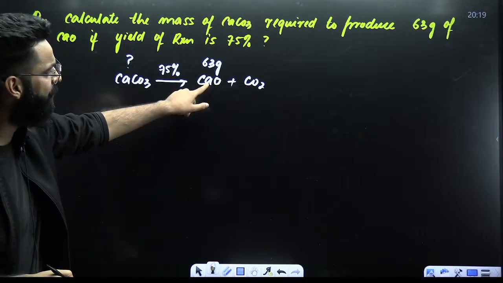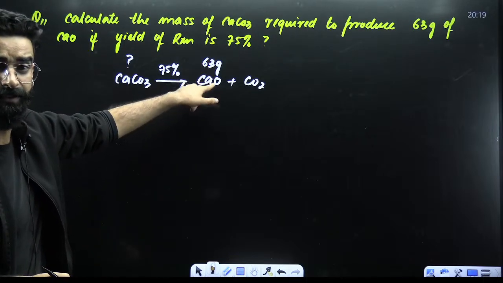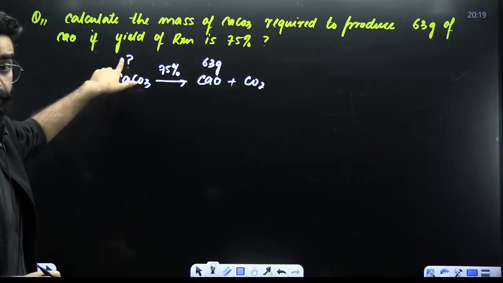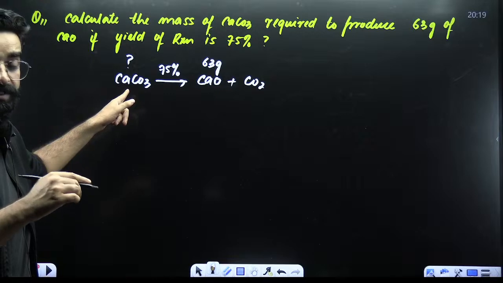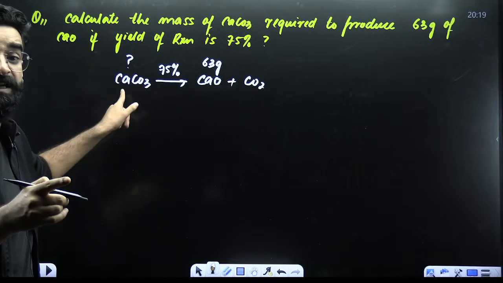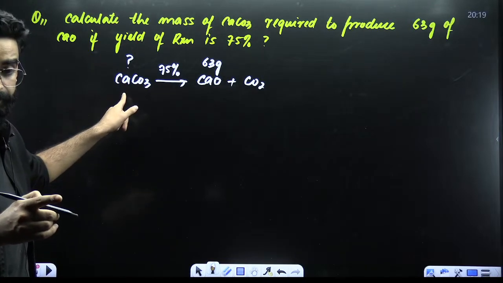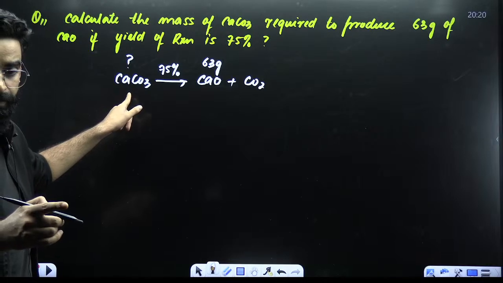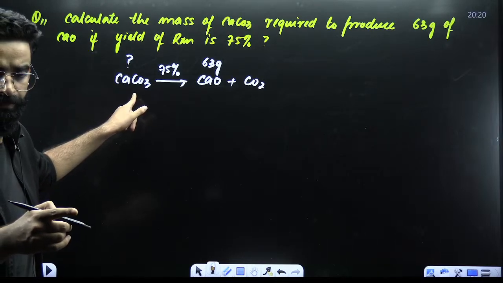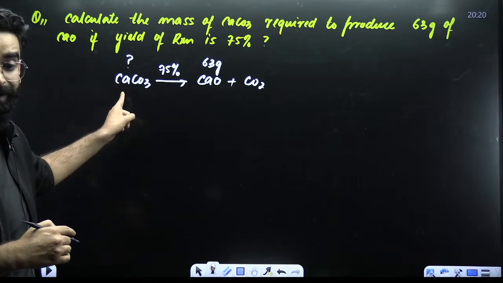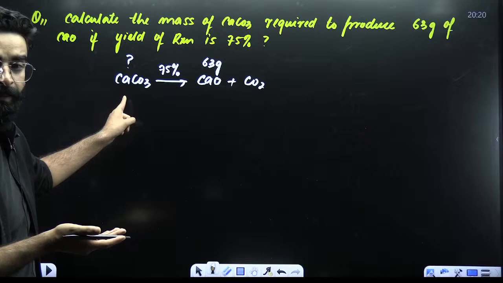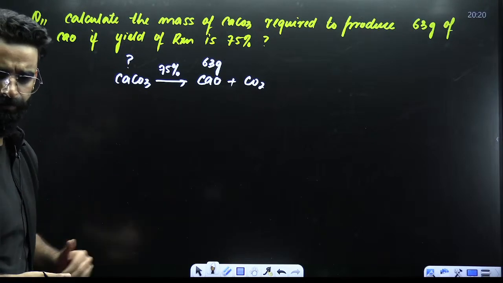So whose data am I given? I'm given the data for the product. I'm supposed to get the data of reactant. Product is given, reactant is to be calculated. What do I need to do first? I'll be calculating the expected amount of reactant first, right? First of all, I'll be calculating the expected amount of calcium carbonate, and later on, I'll be dividing that with the percentage yield. Something which I told you.